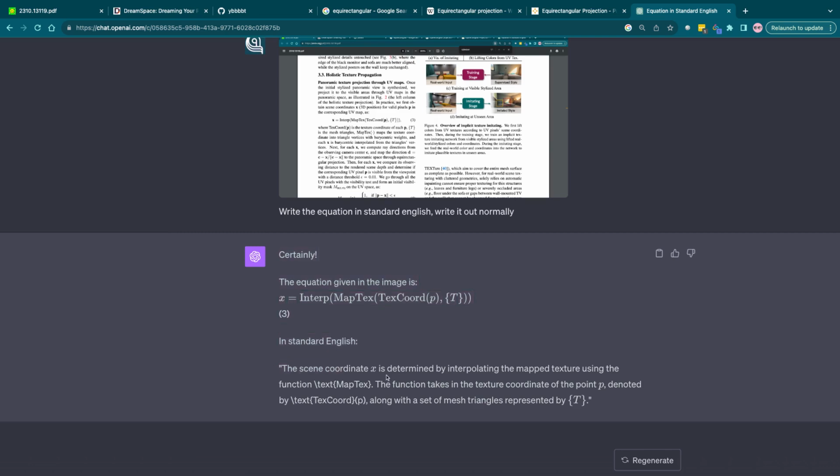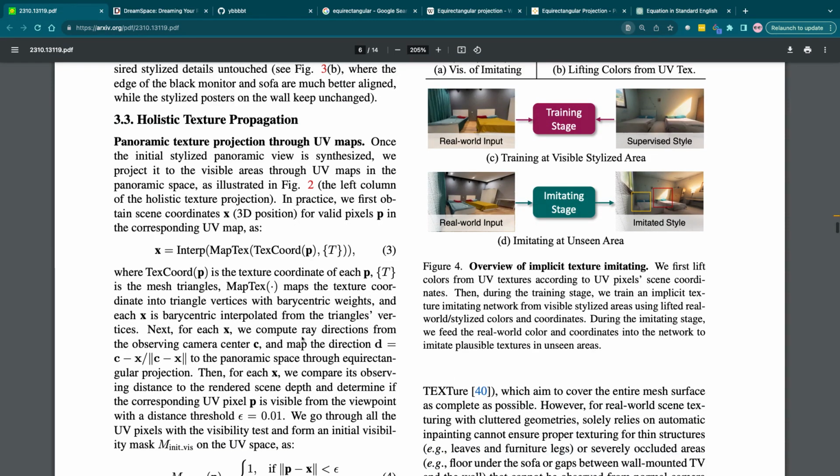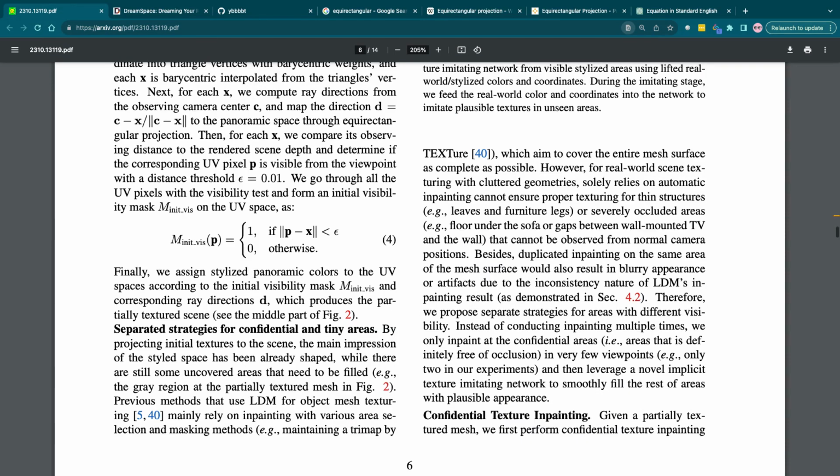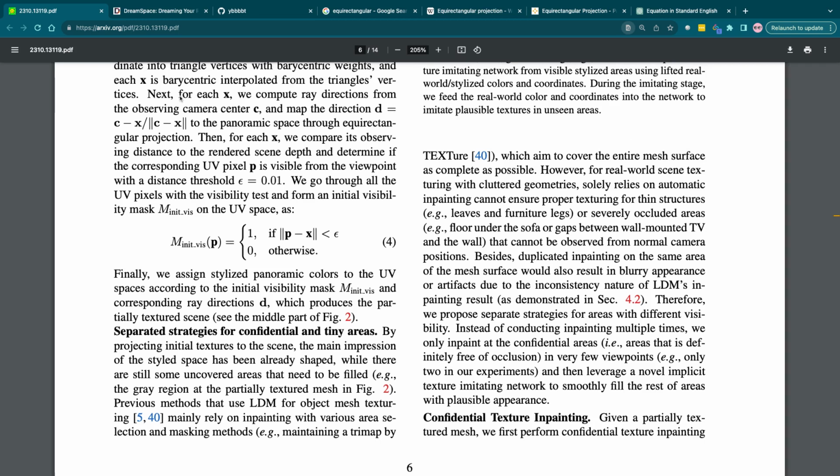The function takes in the texture coordinates of the point P denoted by text along with a set of mesh triangles. Yeah, I think I read that right. So next, for each x, we compute ray directions from the observing camera center C and map the direction D equals C minus x divided by the absolute value. Oh, I already read this.